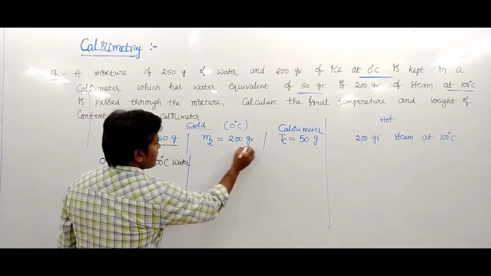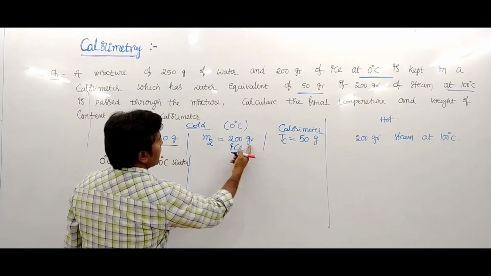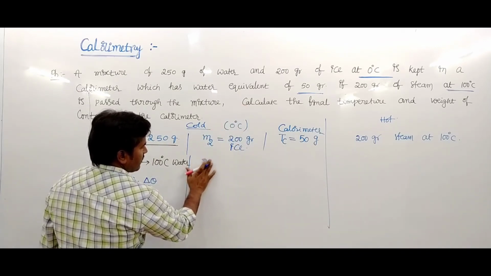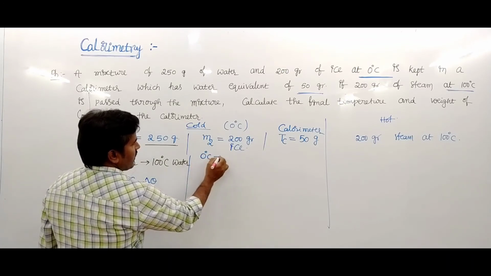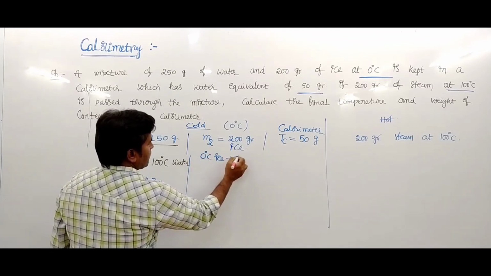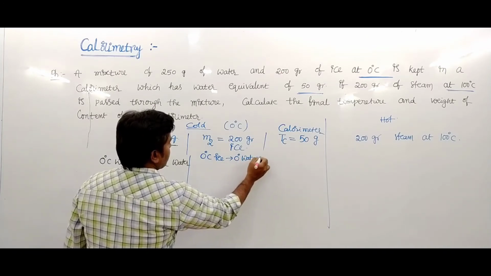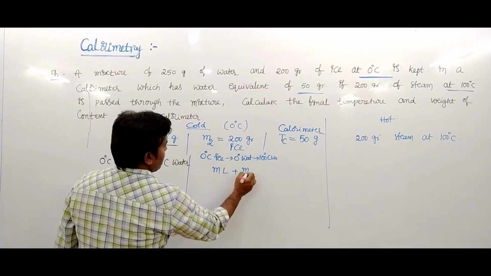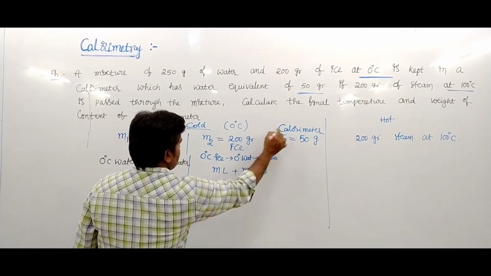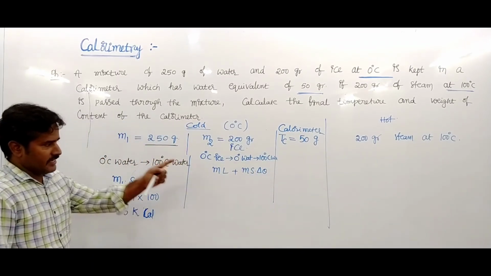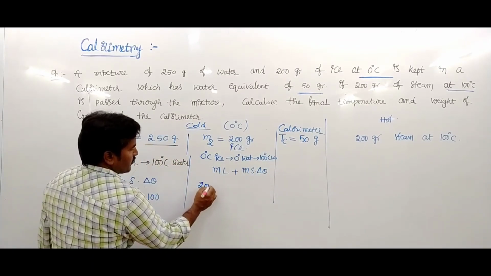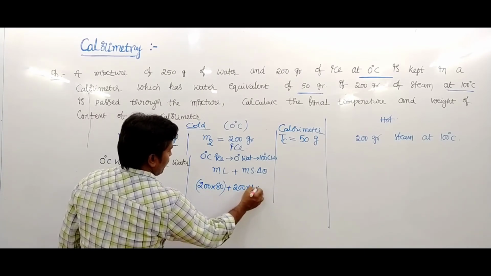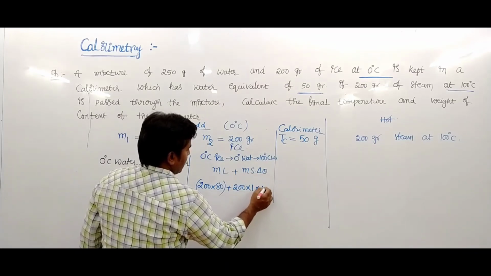And the second one is ice, 200 gram of ice. Initially this is 0 degree ice converted into 0 degree water, and again 0 degree water converted into 100 degree centigrade water. So the heat is m l plus m s into delta theta, which is 200 into 80 plus 200 into specific heat 1 into rising temperature 100 degrees.